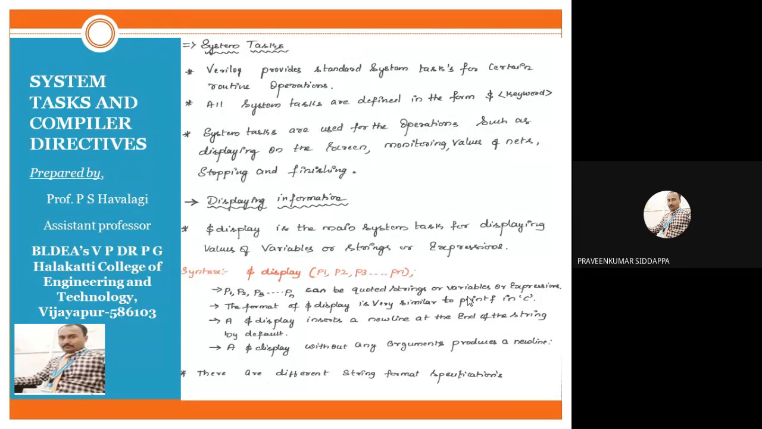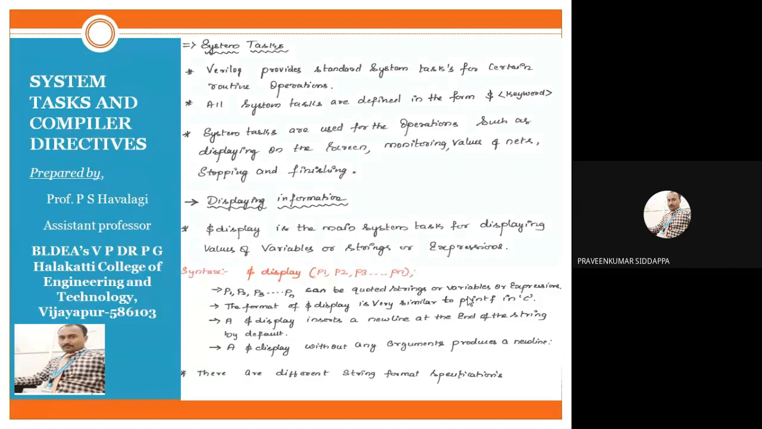Today we will start a new topic, that is system task and compiler directives. This one is the last concept of the second module, first half. First we will explain what a system task is, and why we require system tasks in Verilog. These system tasks are very important for writing Verilog code.